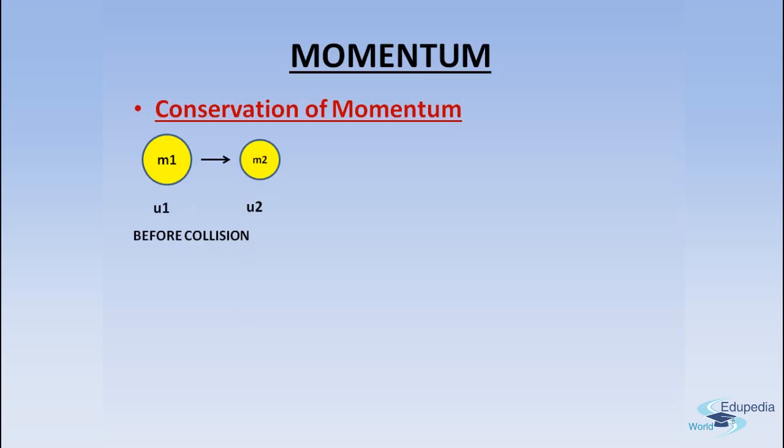Let's say we consider 2 bodies, one of mass m1 and another of mass m2, or we can say 2 balls. Now, let's say these 2 balls are moving with velocities u1 and u2 respectively. So they are moving in the same direction. Let's say m2 is moving this side and the ball of mass m1 is also moving in this direction, but with different initial velocities, u1 and u2.